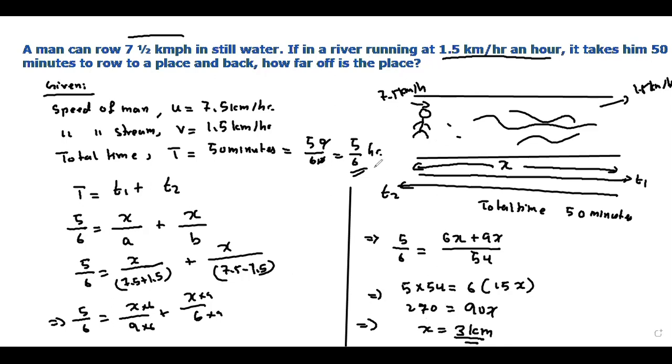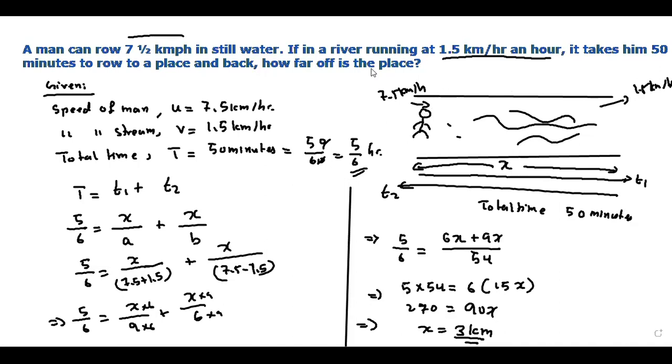So what does it mean now? It means that for a man to go from this part of the river and come back, he takes a total time of 50 minutes, and he traveled a distance of 3 kilometers.